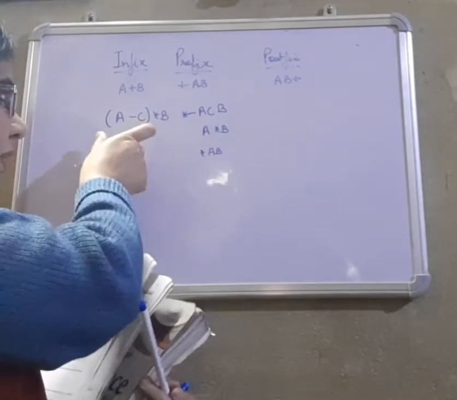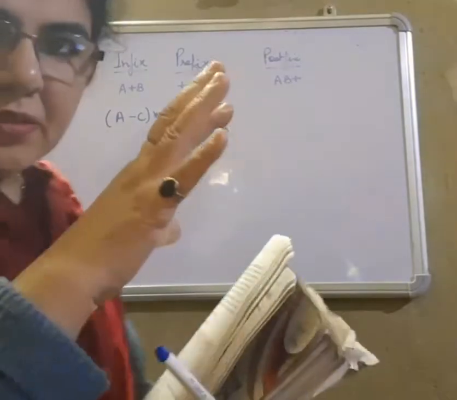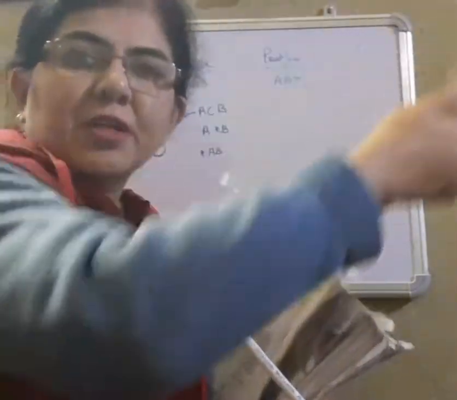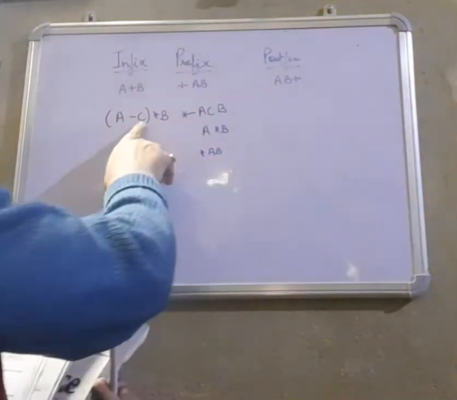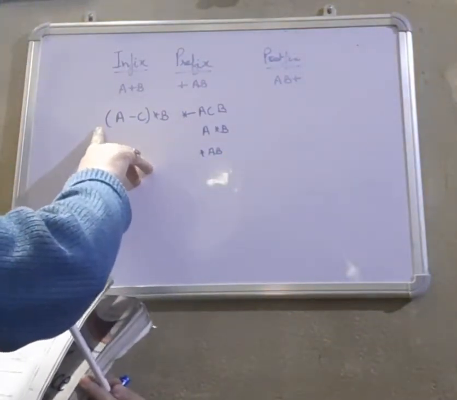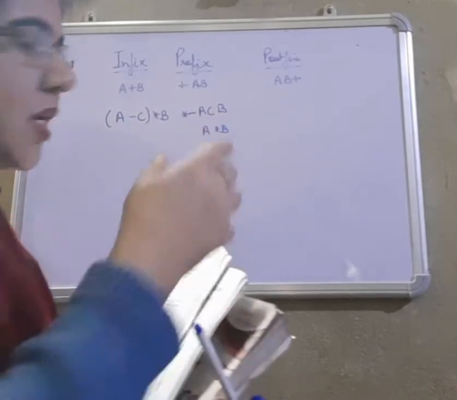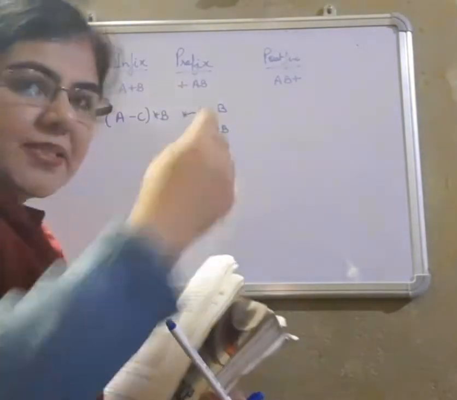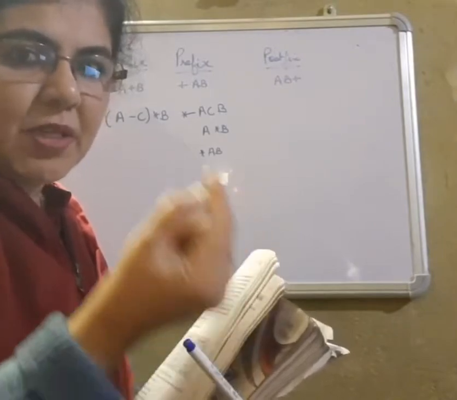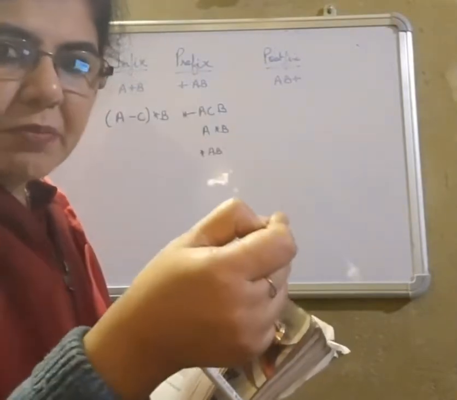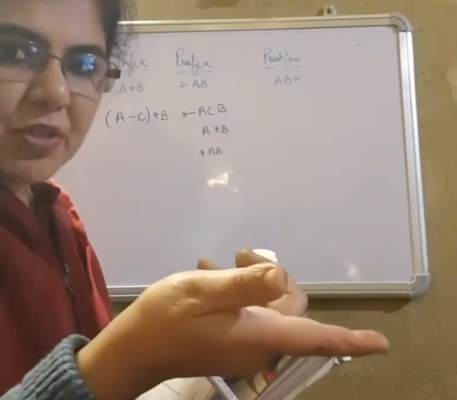After converting anything in a bracket, don't put the operator far behind. The operator should be kept just before the bracket. Then give importance to the multiplication, because now you consider minus AC as one single variable A. A into B means into AB in prefix.